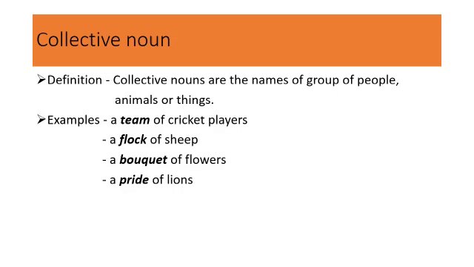If you see 10 to 12 sheep or more than that, then you don't say I saw 3 sheep, 10 sheep. No, sheep is the plural word and also flock of sheep is the correct way to say it. A bouquet of flowers. A number of flowers together is called a bouquet of flowers.